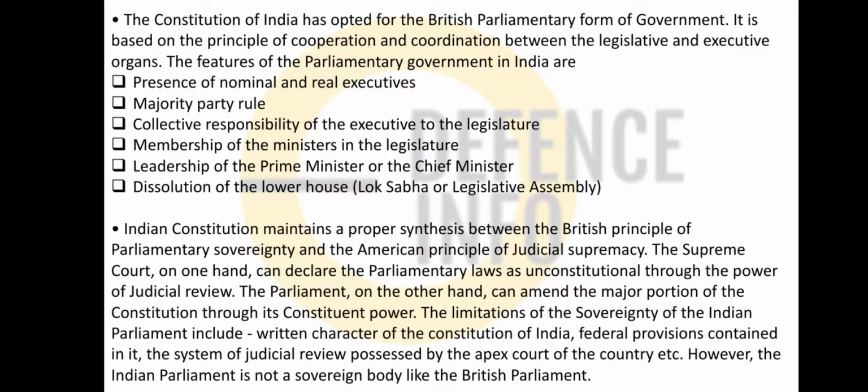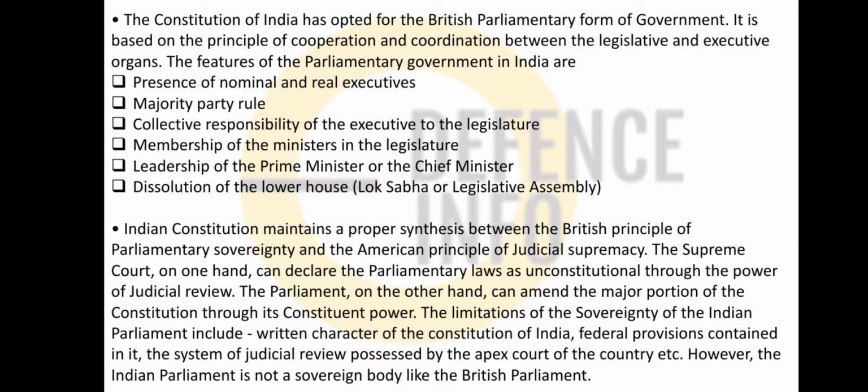See, the Constitution has opted for the British parliamentary form of government. Okay, it generally has coordination and cooperation between the legislative and executive organs. The features of this parliamentary government of India are the presence of nominal and real executive, majority party rule, collective responsibility of the executive to the legislature, membership of the ministry in the legislature, leadership of the prime minister or the chief minister in case of a state legislature, dissolution of the lower house in case the government fails in a no-confidence motion, to bring out their strength in the presence of the government.